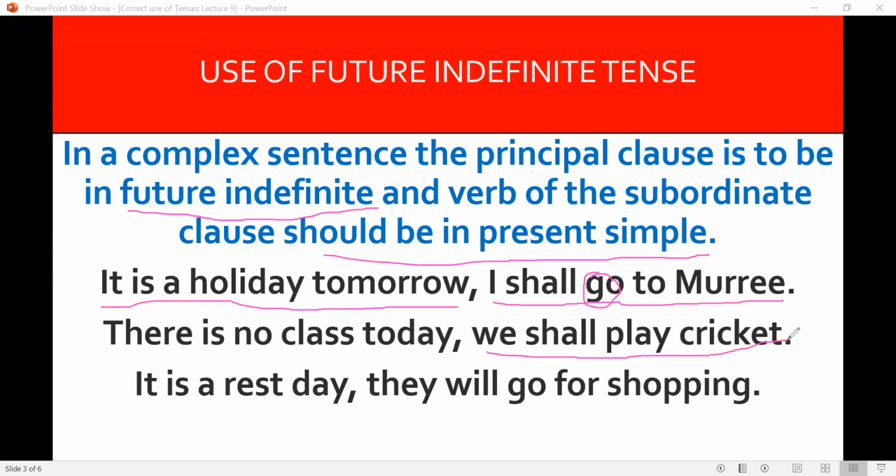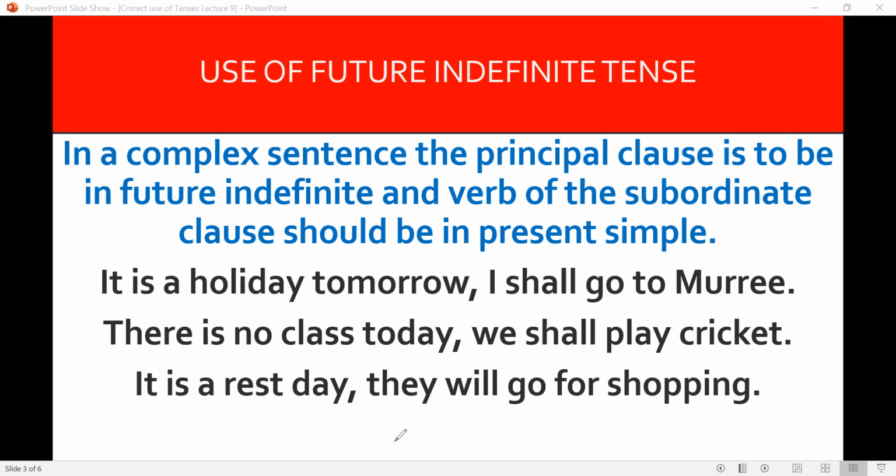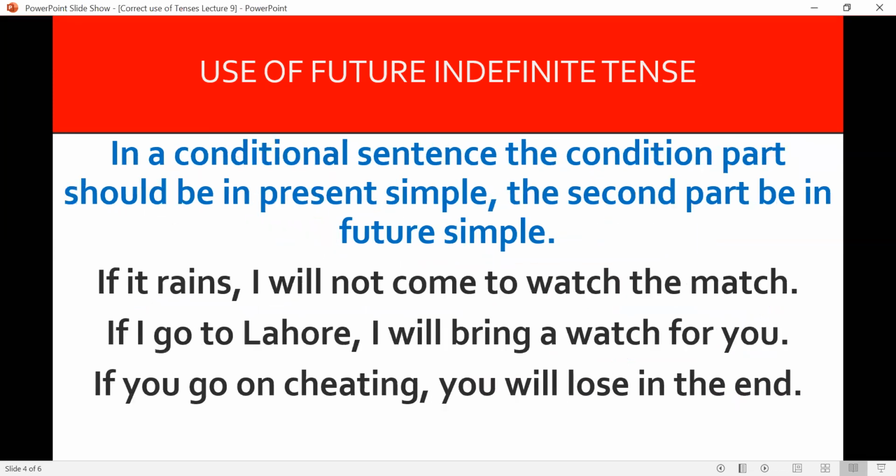The principal clause should be in future indefinite when we join two tenses. The principal clause should be in future indefinite and the subordinate clause should be in present simple. It is a rest day. They will go for shopping. This is will go for shopping, main verb. It contains a main verb, so it is a principal clause and the principal clause is in future. The other one is the subordinate clause and it is in present indefinite.